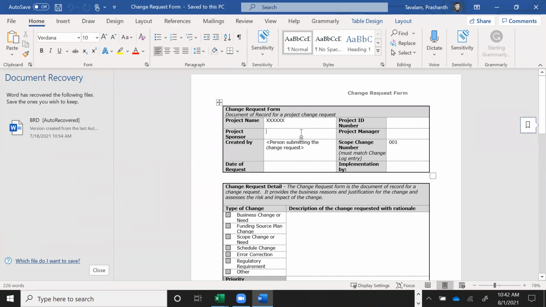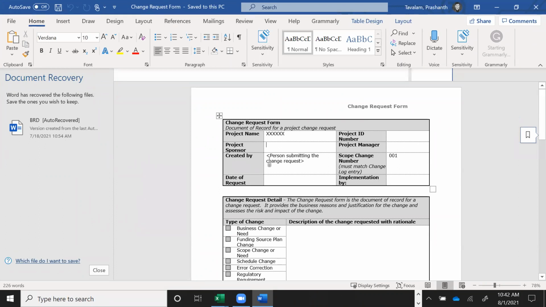Project sponsor is important. Who is going to fund it? There's a project manager. There's a project manager ID. Who is it created by? It is created by you. Okay. Or it could be created by the customer themselves. Then you got to mention the scope change.